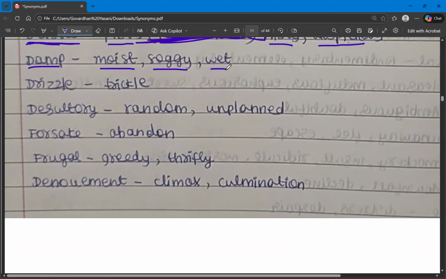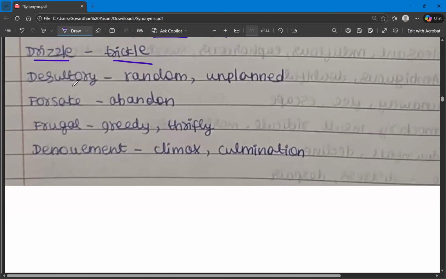These are the synonyms for the word damp. And the next one is drizzle. We know how sometimes we say it's not raining, it's just drizzling. It's like a small fine rain with very small water droplets. And what is the synonym? The synonym is trickle. Drizzle means trickle.